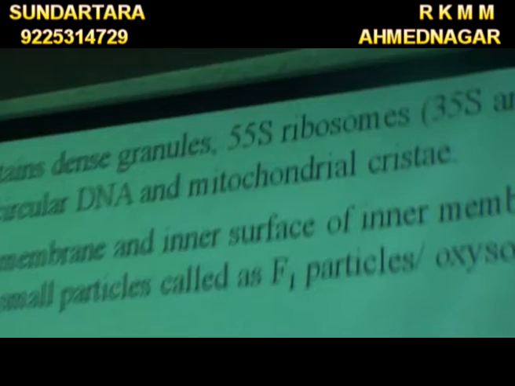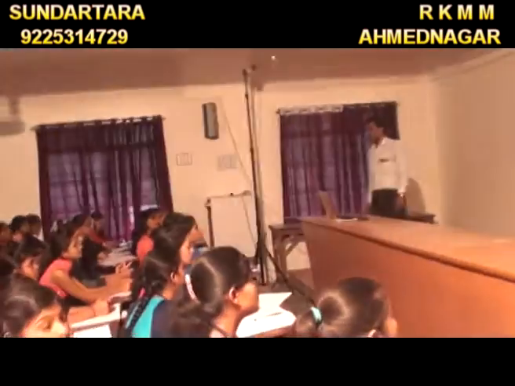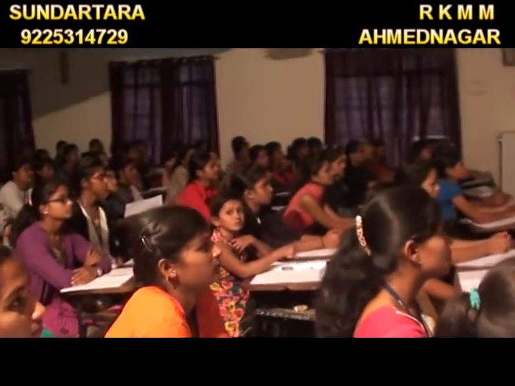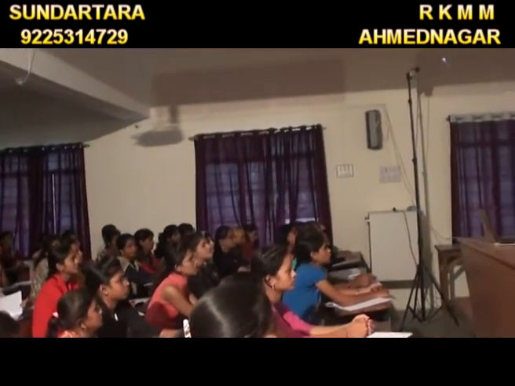But in the mitochondria there is a 55S ribosome, and it has two types of subunits. The first subunit is 35S and the second is 25S. The 35S is the large subunit and the 25S is the small subunit.